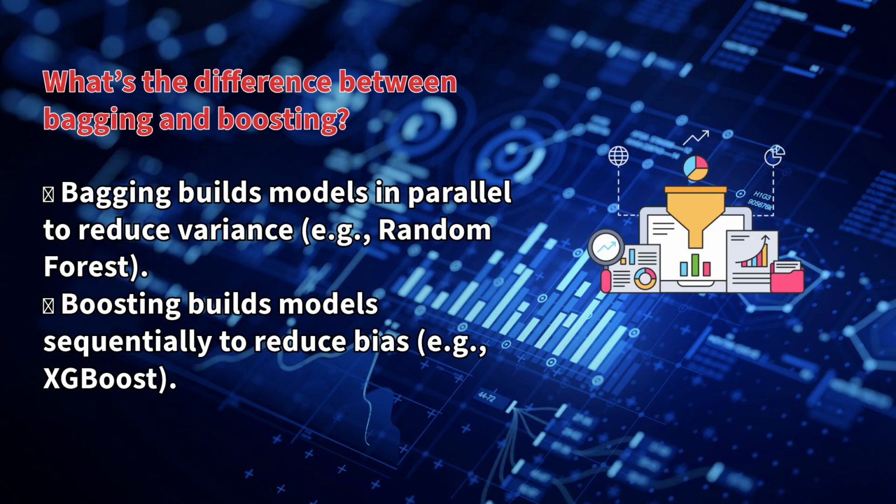What is the difference between bagging and boosting? Bagging builds a team of equal voters. Boosting builds a debate club where each speaker fixes the last one's mistake. Bagging, like random forest, trains multiple models in parallel on different data samples to reduce variance. Boosting, like XGBoost, trains models sequentially. Each new model tries to correct errors from the previous one, reducing bias.